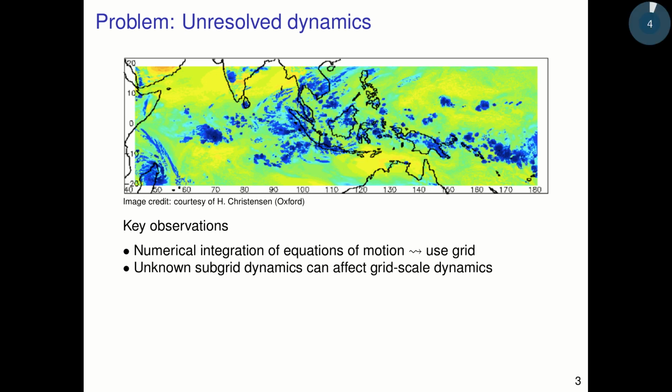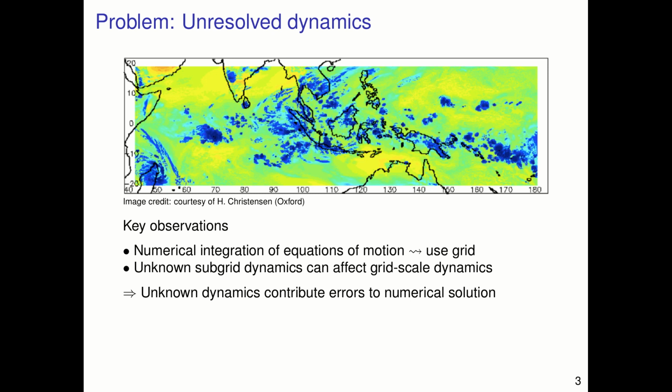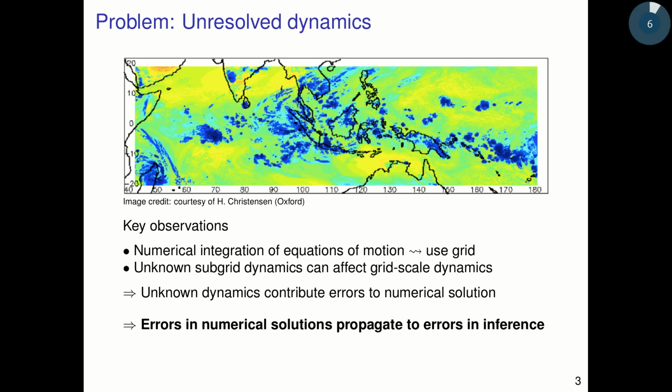However, unknown subgrid dynamics, in other words, the dynamics that happen at scales finer than the grid scale, can have some effect on the dynamics that we can observe at the grid scale. And these unknown dynamics that we can't resolve will contribute errors to the numerical solution. In particular, if we use this numerical solution for inference, these errors will propagate to errors in inference.